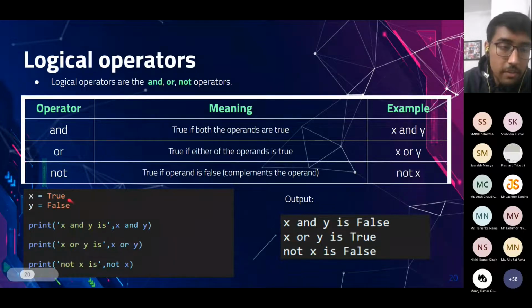x or y: as one value is true, the OR operation will give the output true. Not x will be the inverse of x. x has value true, so the output will be false as we have performed the not operation.